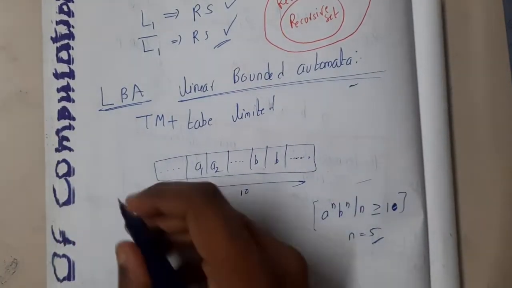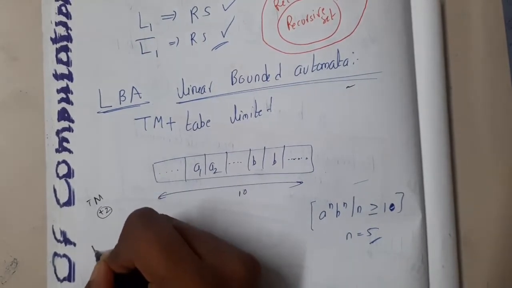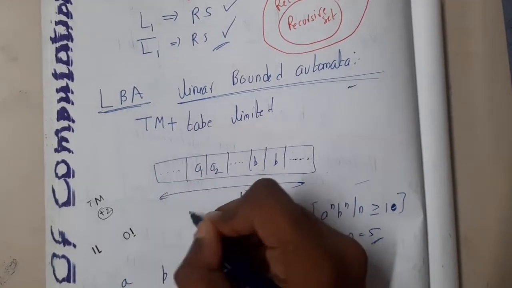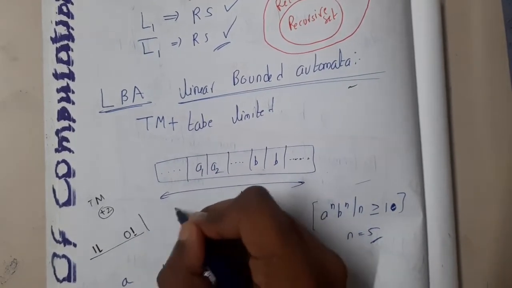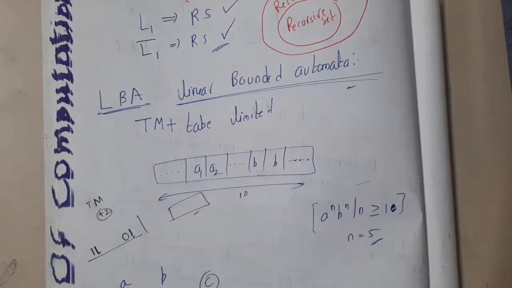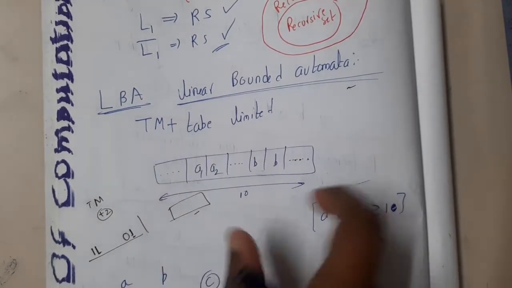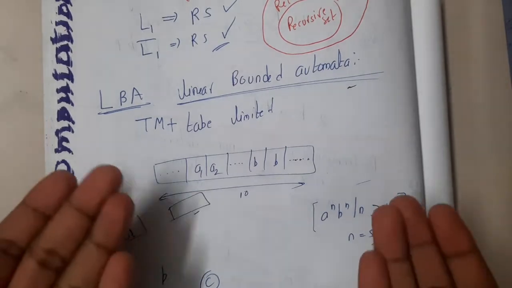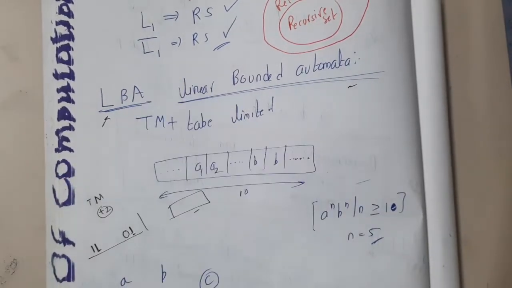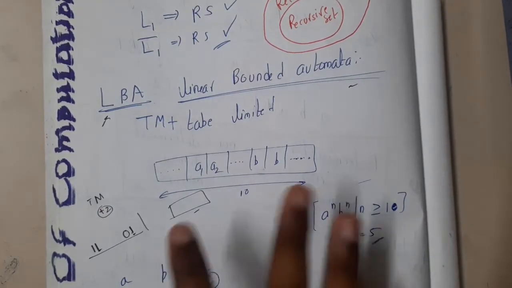Using a Turing machine, we can add two numbers. If we want to add two binary numbers, 11 and 01, we start adding them one after the other, and you store the result at some other location in the tape. But those types of things are not possible in LBA because the tape length is limited. That is the difference between LBA and Turing machine, guys. To be clear, LBA might not be in our syllabus, so don't worry too much about it.